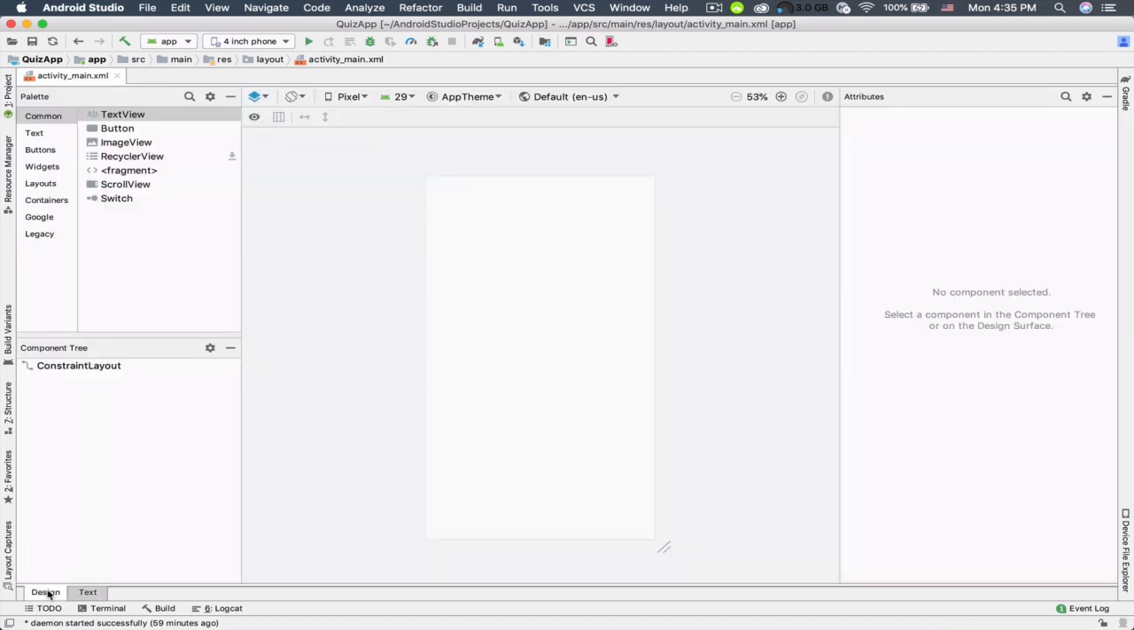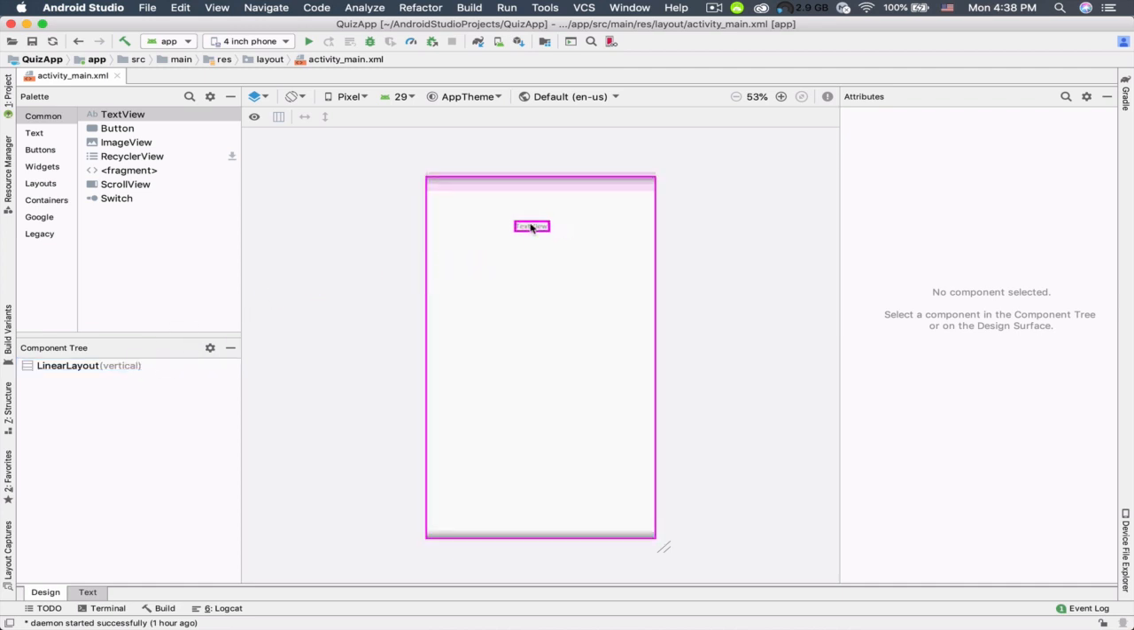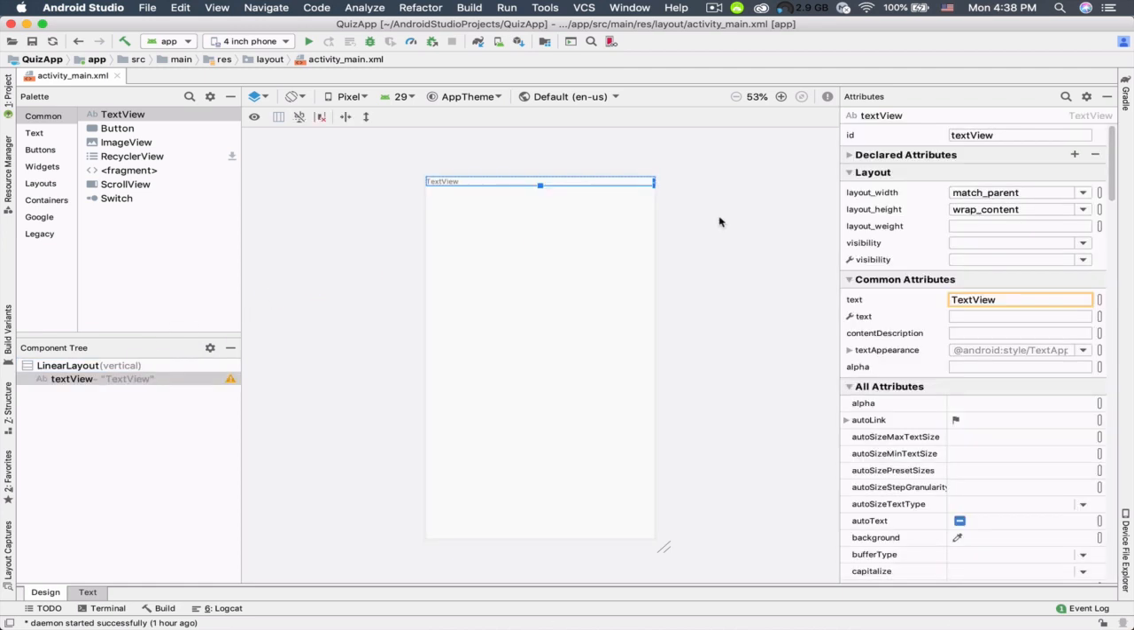So let's switch to the design tab. Let's add the question text. Let's add a text view to our linear layout. I can either add it to this component tree, to this linear layout vertical, or I can add it to this design view and just drop it here. So here it is, our text view.